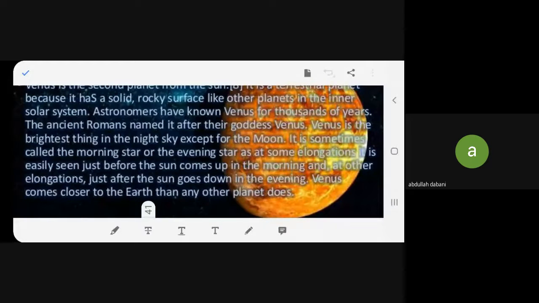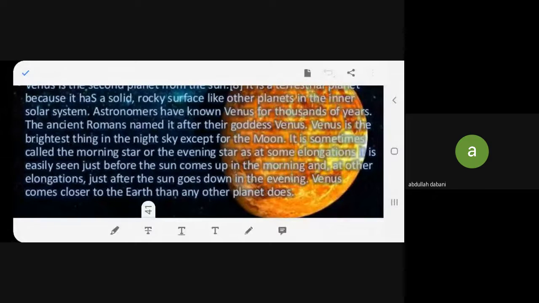Venus comes closer to the earth than any other planet does. After Venus we have Earth. So Venus is the only planet which can come very close to Earth as compared to other planets. No other planet comes as close to Earth as Venus does.